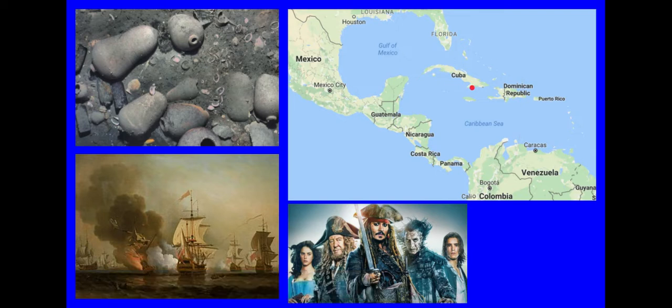And that's going to lead to a couple of historic things. One is, in order to protect these, Spain is going to begin the first permanent colony in North America at St. Augustine, Florida, which is supposed to be kind of like a safe harbor and provide protection for these ships that are transporting the gold and riches across the Caribbean.